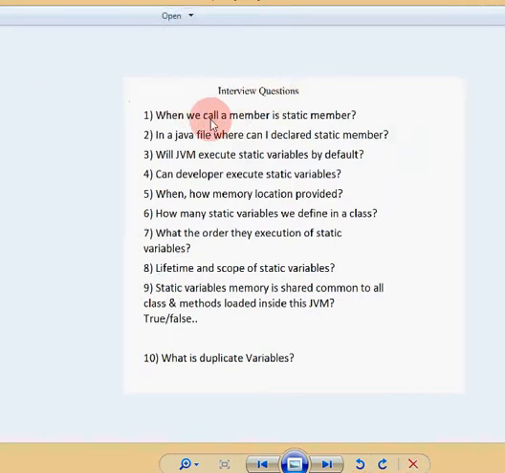First question: when do you call a member static? Simple question. The answer is that a member which contains the static keyword is called a static member. In a creation statement, if the variable has the static keyword, it is called a static member.